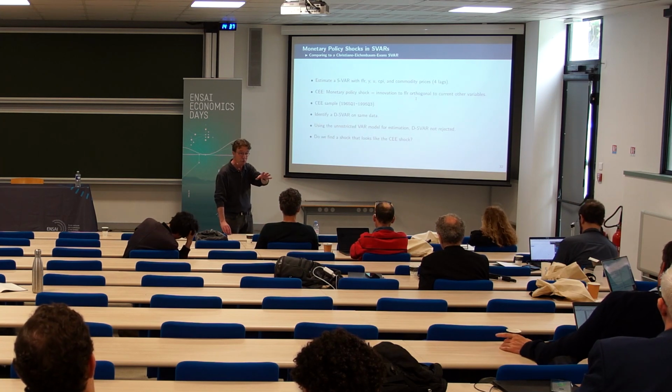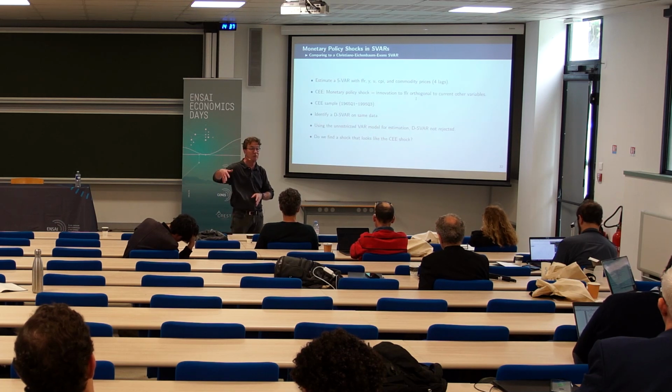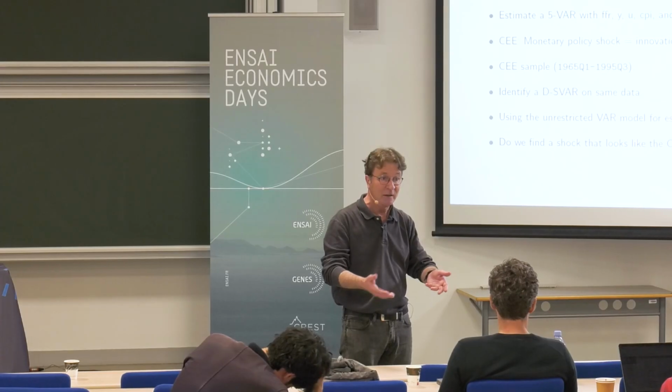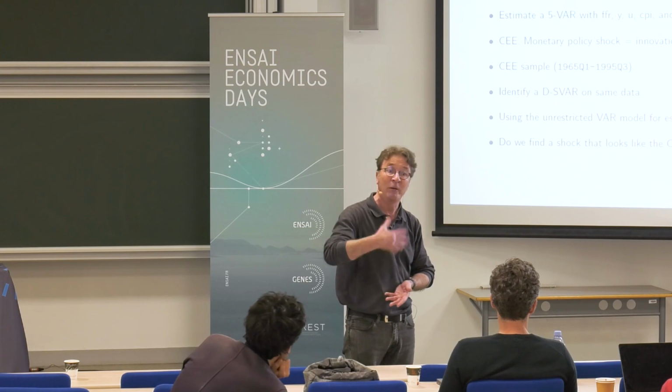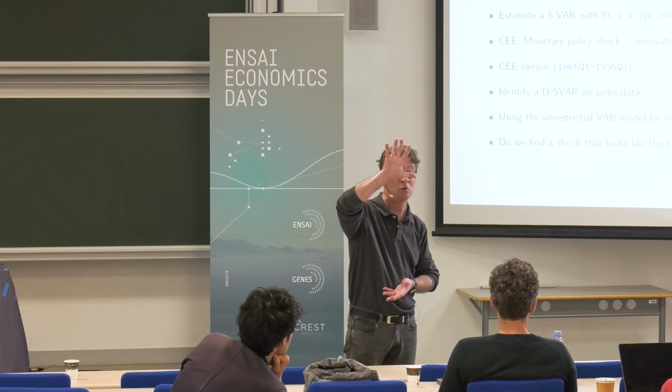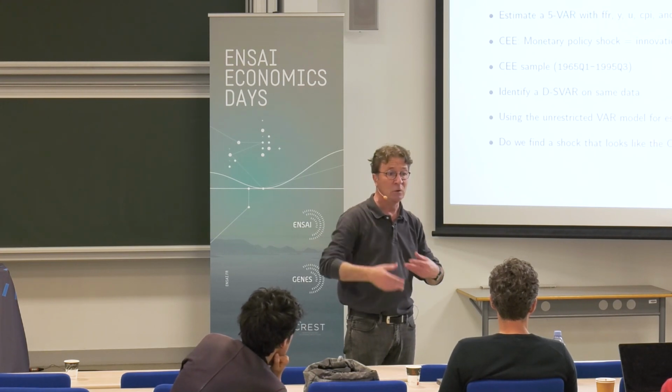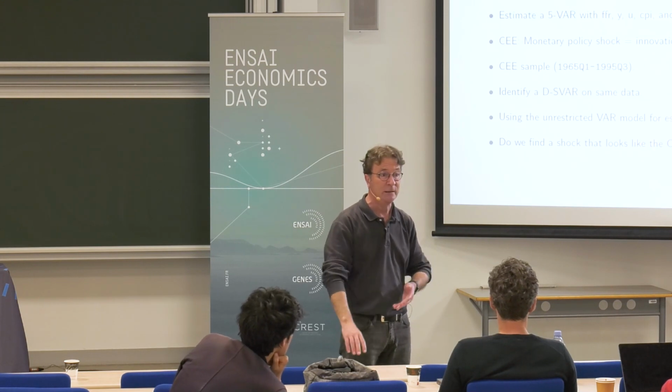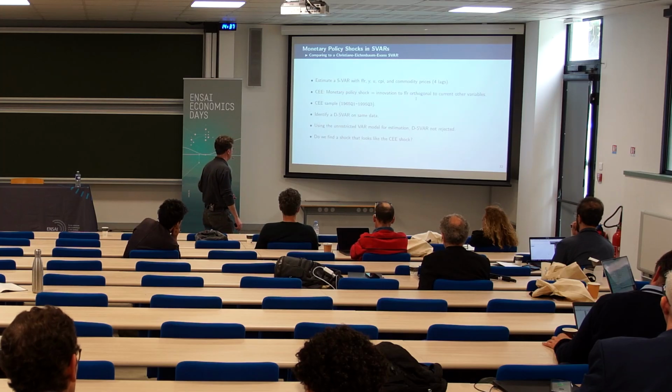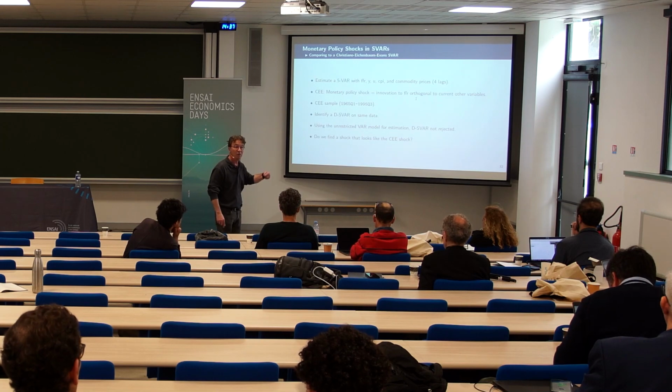We first estimate, as you did before making your Cholesky decomposition, your DSVAR from the unrestricted VAR. We have a lot of over-identifying restrictions because we have 5 variables, no? So we test for that. Our model is not rejected by the unrestricted VAR. So we can continue.